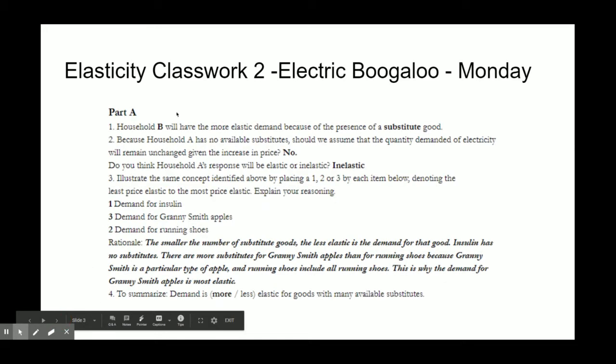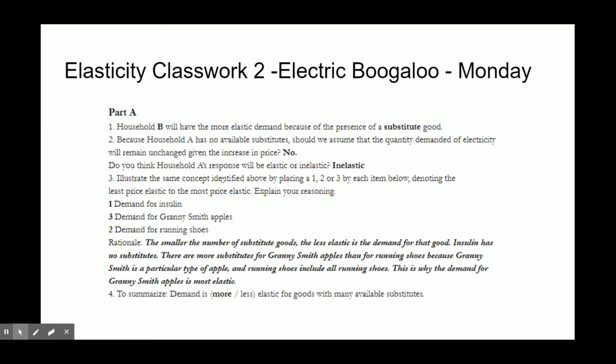So this is what you did yesterday on Monday. Part A is all about substitutes and how many substitutes it will have. Household B is going to have more elastic demand because more substitutes equals more elastic. Should we assume that the quantity demanded will remain unchanged? No, because the law of demand still applies for question 2.